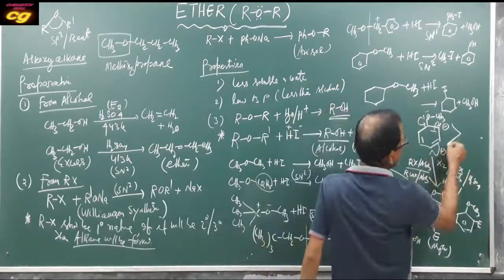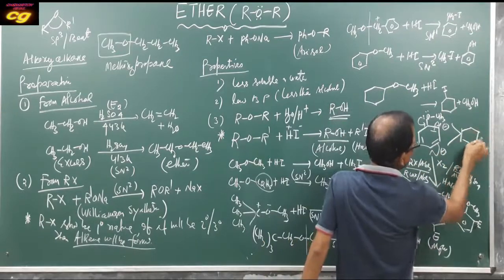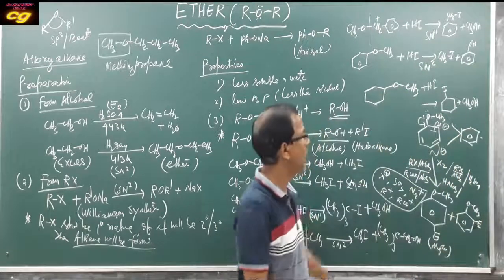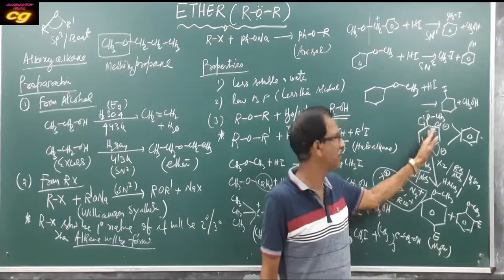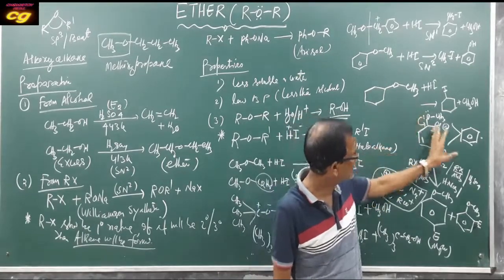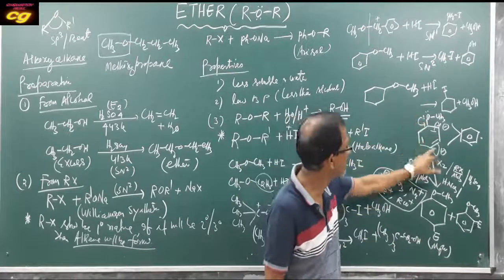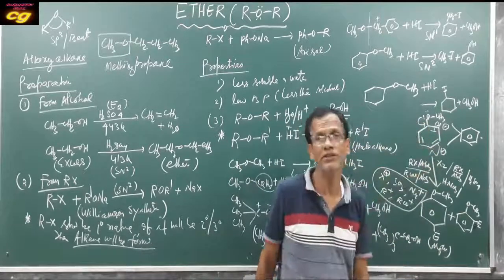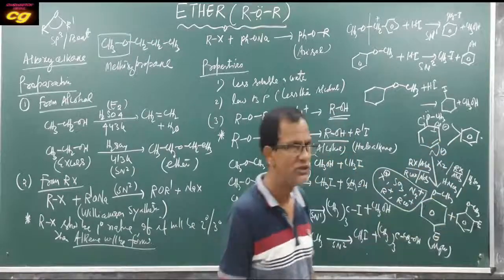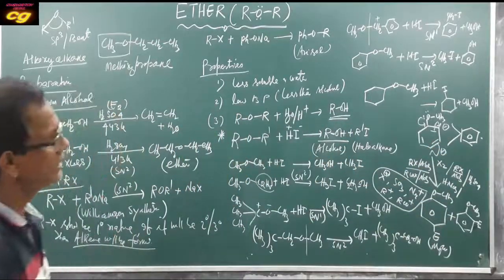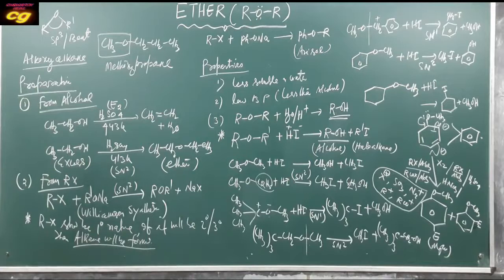Ether, compared to benzene, has more reactivity. This is called anisole. Comparing aromatic ether and benzene, ether is more reactive because due to resonance the electron density around the ring is increased. So these are very important concepts regarding the preparation and properties of ether.